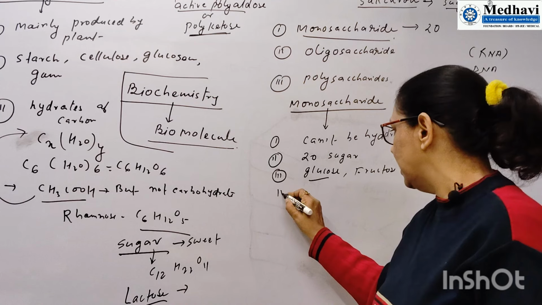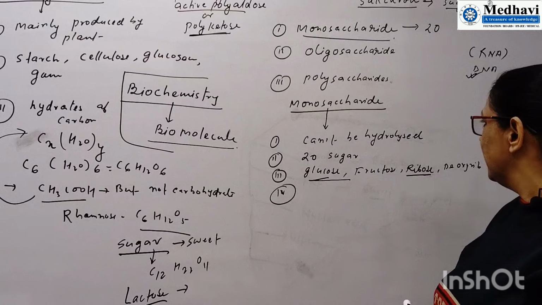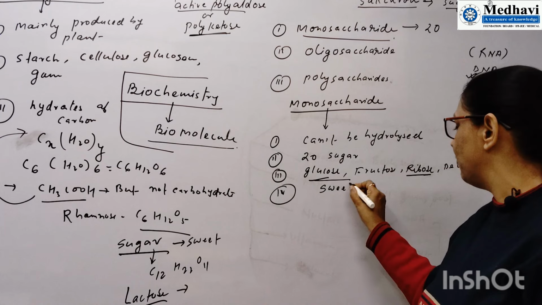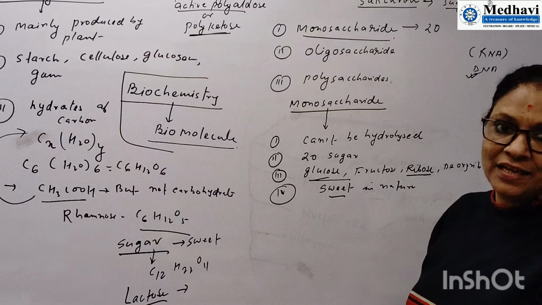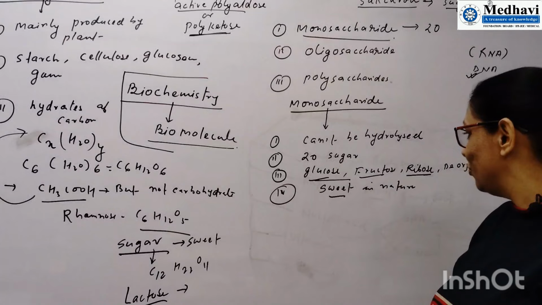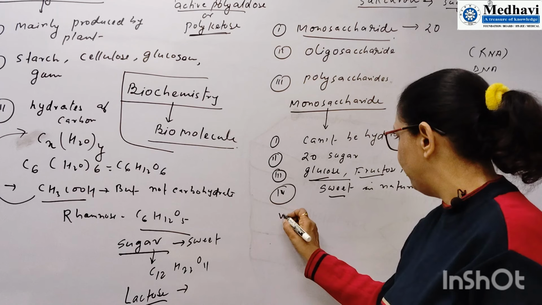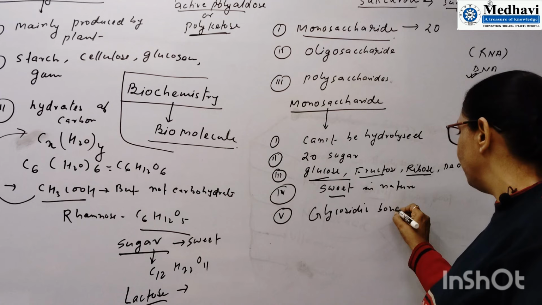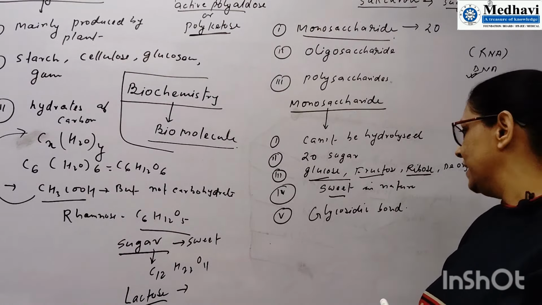The fourth important point is that monosaccharides cannot be hydrolyzed. Some are sweet in nature, like glucose, which is present in honey and fruits. Fructose is also present in fruits. After that, the fifth point is the glycosidic bond. Where does the glycosidic bond develop? In this molecule only. Two simplest sugars join to form a glycosidic bond.